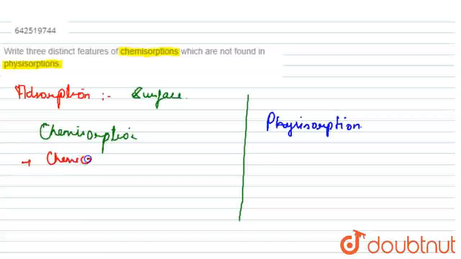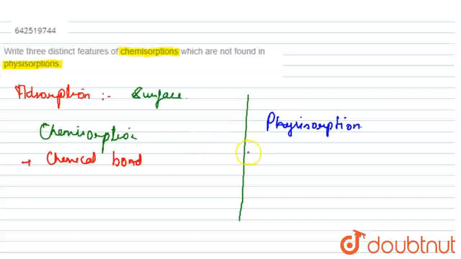So it is caused by chemical bond formation, which may be covalent or ionic in nature. For example, oxygen is adsorbed on metal by oxide formation, and hydrogen is adsorbed by the transition metal by hydride formation.